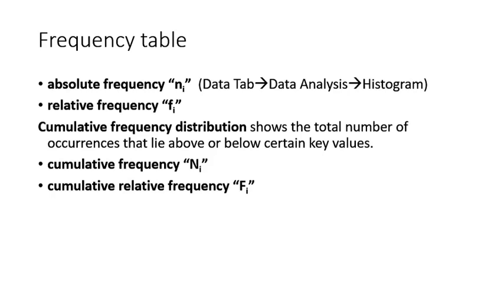Frequency tables include absolute frequency, relative frequency, and cumulative frequency. Cumulative frequency actually shows the total number of occurrences that lie above or below a certain key value.